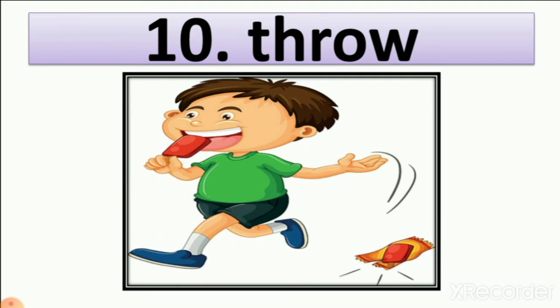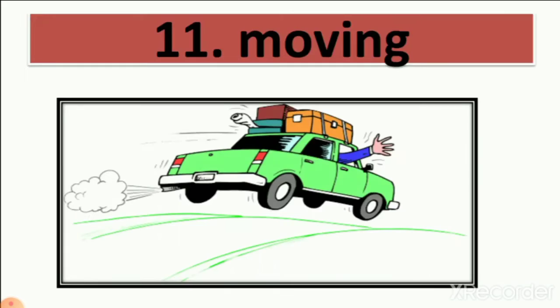Here you can see one boy is eating candy and throwing the wrapper. So it is throwing. Is the boy right or wrong? Wrong. Why? Because the boy is throwing the wrapper on the road. So it is bad manners.